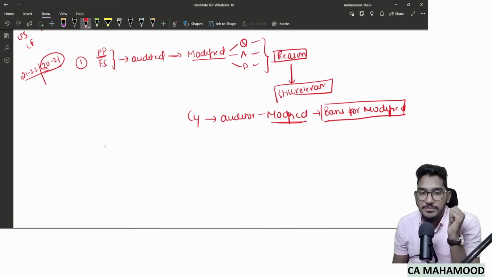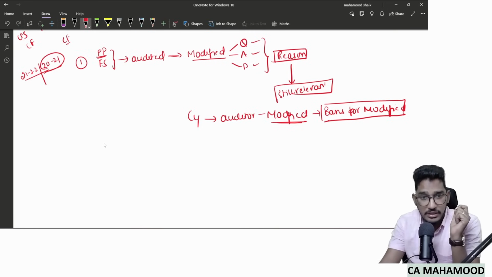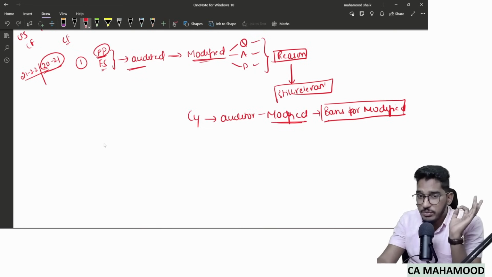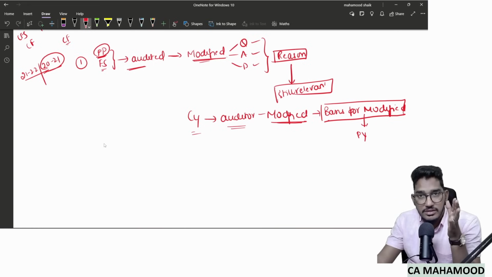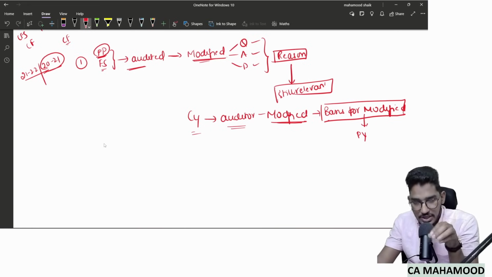So once again, I am telling one exception where even though it is a corresponding figures, we will take reference to last year. When the last year's financial statements were audited, last year auditor gave modified opinion, and because of whatever reason last year auditor gave modified opinion, that modification is still relevant in the current year, then the current year auditor will give modified opinion, but still in the basis for opinion paragraph he will take reference to prior years, which should not happen in the case of corresponding figures, but since it is an exception, that's why we are saying here it will include reference to prior year.